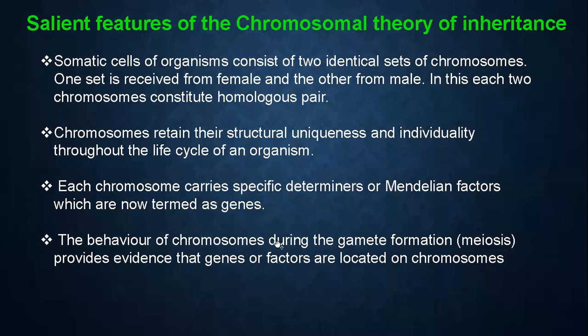The behavior of chromosomes during gametic formation provides the evidence that the genes or factors are located on chromosomes. So the segregation of factors, that is, the behavior of the chromosomes, we can easily identify at the time of meiosis. All these factors, all the genes, are located in the chromosomes. So these are the salient features of the chromosomal theory of inheritance.